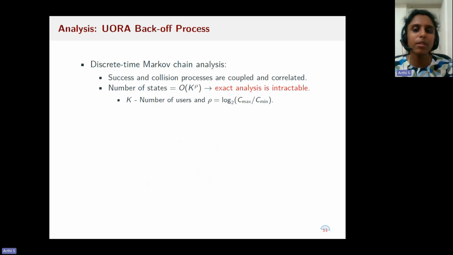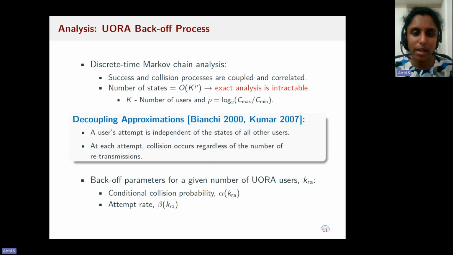Hence, even for a small number of users, there will be a large number of states, which makes the exact analysis intractable. So for tractable analysis, we follow decoupling approximations, which state that a user's attempt is independent of the states of all other users. And at each attempt, collision occurs regardless of the number of retransmissions.